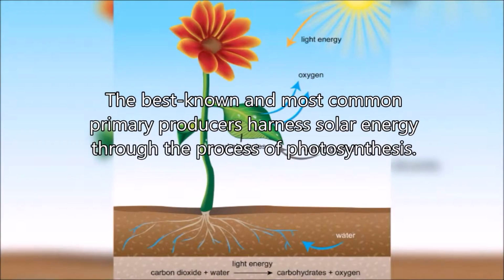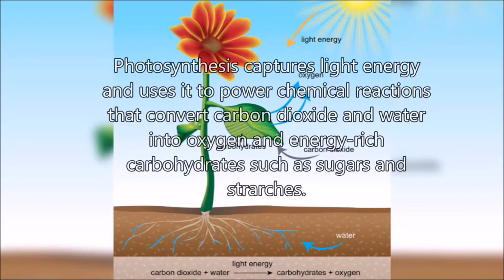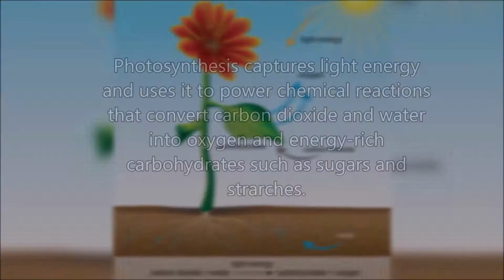The best known and most common primary producers harness solar energy through the process of photosynthesis. Photosynthesis captures light energy and uses it to power chemical reactions that convert carbon dioxide and water into oxygen and energy-rich carbohydrates such as sugar and starch.